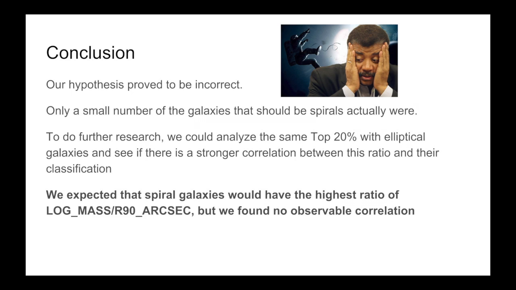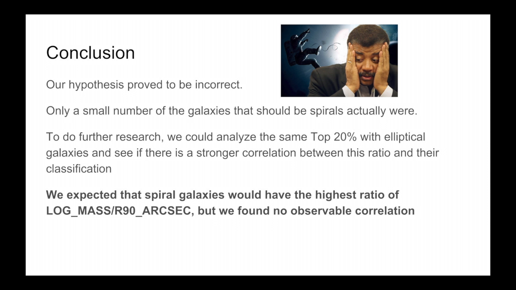We used the data that displayed the top 20% of galaxies with the highest ratios. We could observe that only a very small amount of those galaxies were classified as spirals. If we were to do further research, we would analyze the top 20%, but focus on the galaxies that were elliptical in order to see if there was a stronger correlation between the ratio and their classification in that regard. We expected that the spiral galaxies would have the highest ratio, but not only was this not the case, but we found no observable correlation in the classification of spiral galaxies and the ratio.